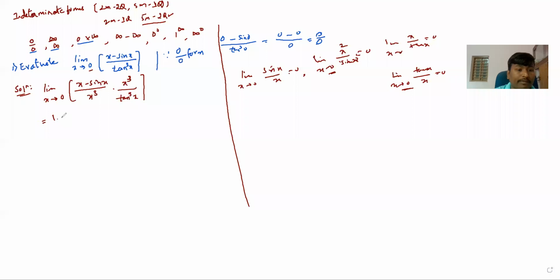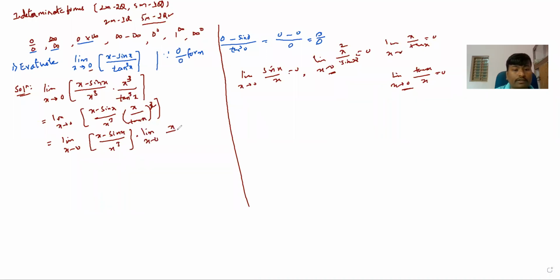This is equal to limit as x tending to 0, and this I can write as (x minus sin x) divided by x cube, into x divided by tan x, whole cube, because it is tan cube x. After applying the cube to both the terms, it will give x cube divided by tan cube x. And this is equal to limit as x tending to 0, (x minus sin x) divided by x cube, and I can operate the limit as x tending to 0 on x divided by tan x, its whole cube.